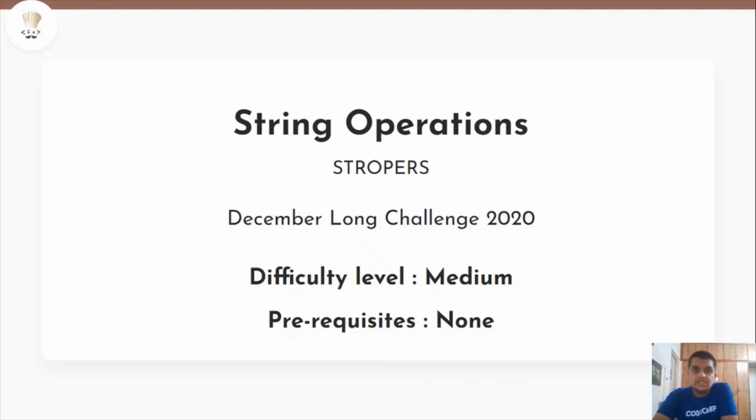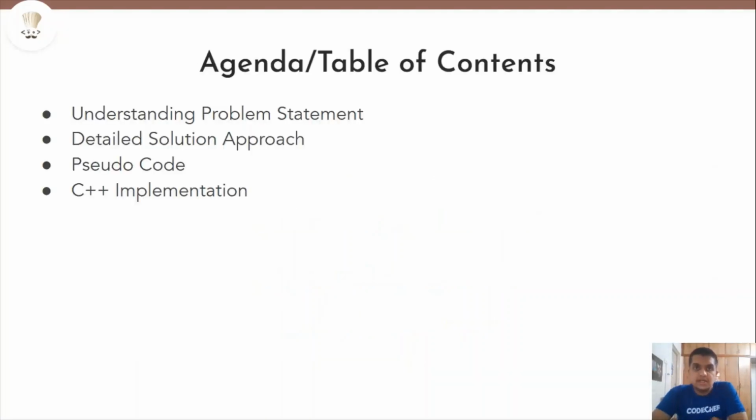The problem in discussion today is from the recent December Long challenge. The name of the problem is String Operations. The difficulty level of the problem is medium and there are no prerequisites for this problem. Let us see the agenda for today. First, we will understand the problem statement. Next, we will see the detailed solution approach. Lastly, we will see the pseudocode followed by the C++ implementation of the problem.